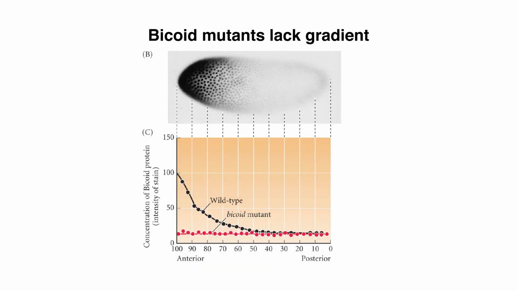You can see the gradient of bicoid protein here, and bicoid mutants lack that gradient. Bicoid mutants don't make bicoid protein. Bicoid mutants don't have heads.